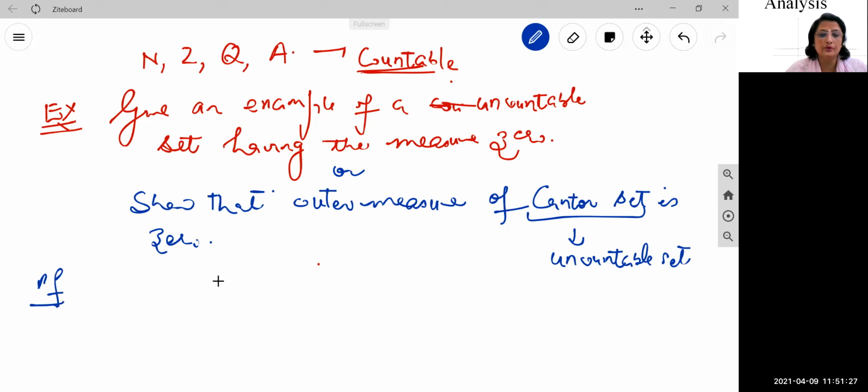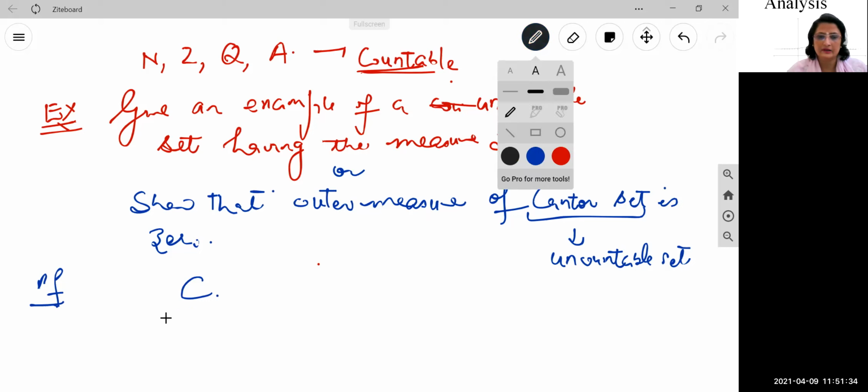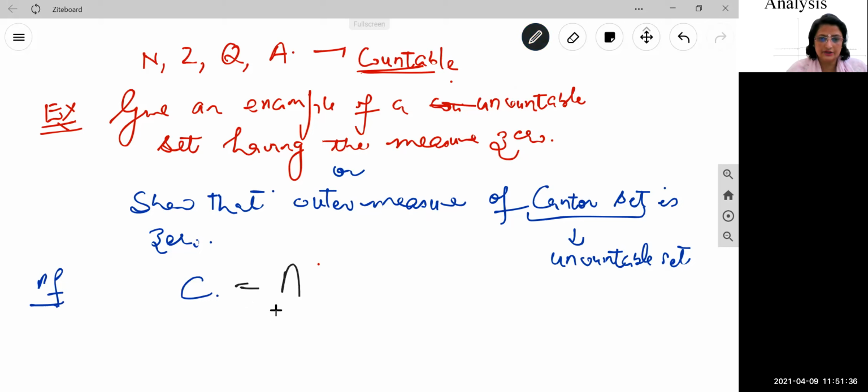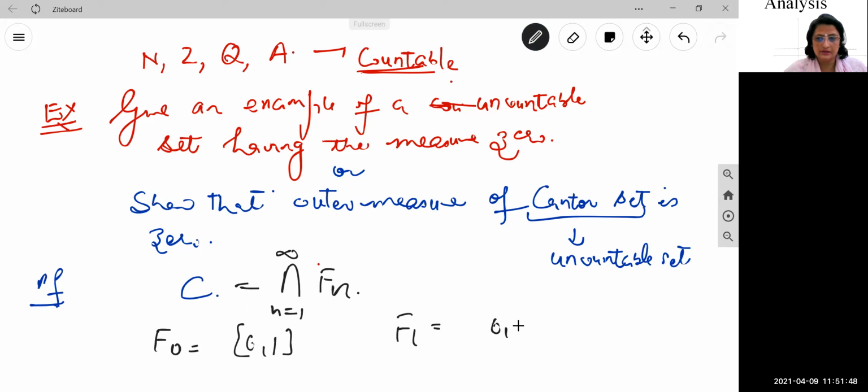First of all, we know how to denote the Cantor set. We denote the Cantor set by C. C is equal to the intersection, n running from 1 to infinity, of Fn, right? What is F naught? F naught is the total interval, the closed interval 0 to 1. What is F1? F1 is equal to 0 to 1 by 3 union 2 by 3 to 1, right?